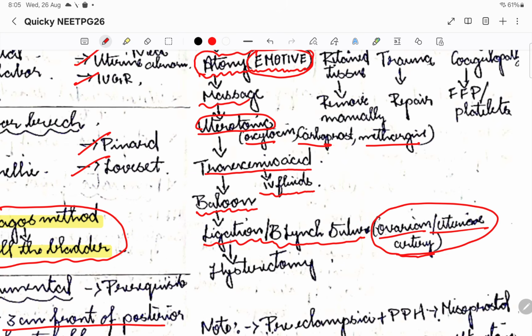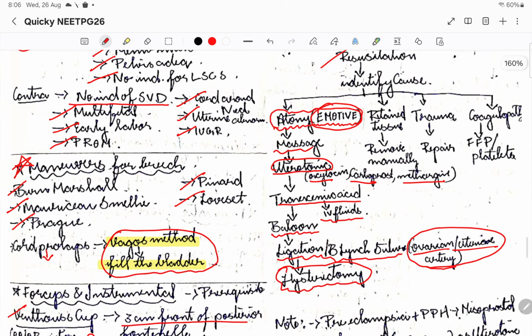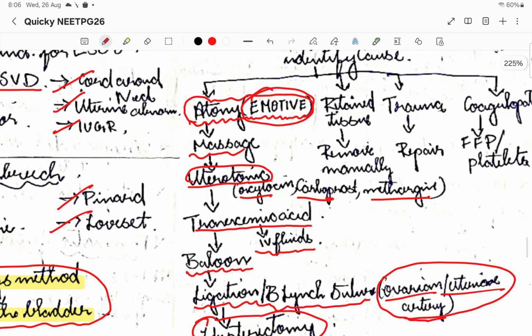So this is the basic management. If any of this doesn't work, then the last resort is hysterectomy. First we are going to do all these things, and then we are going to go for hysterectomy. So this was with respect to atony. Please remember E-motive: it is the emergency case with massage, oxytocin, tranexamic acid, and IV fluids that we do. So this is E-motive.